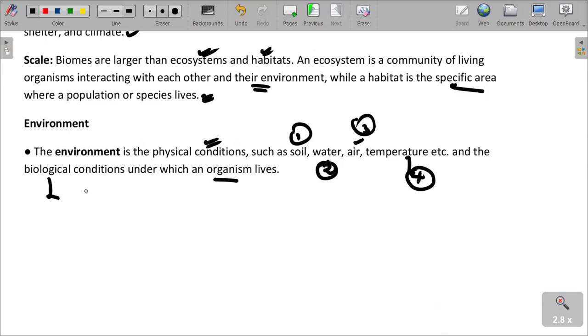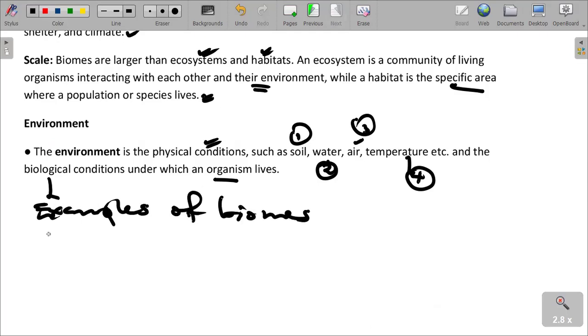For example, let's talk about the grasslands.